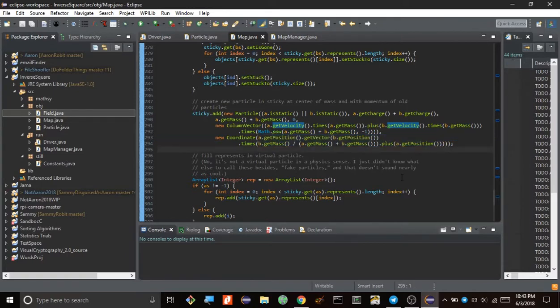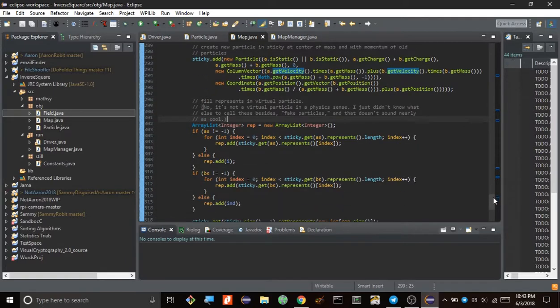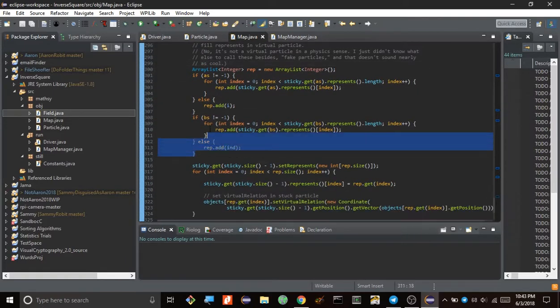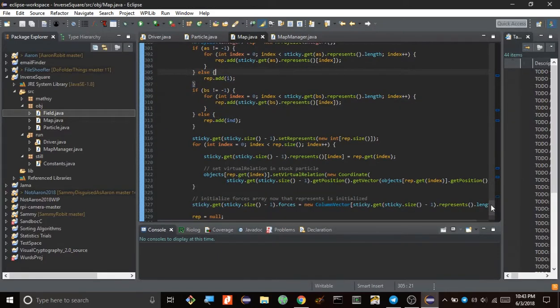This also works if there are two clumps coming together. It'll just combine the two particles that are representing the clumps. And then here's just program stuff for making sure the particles know which clump they're supposed to follow.